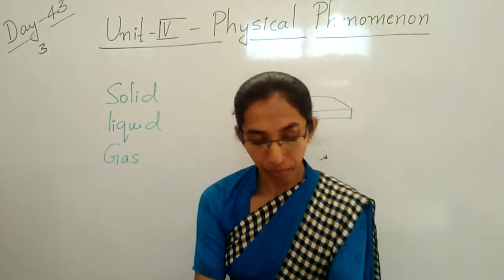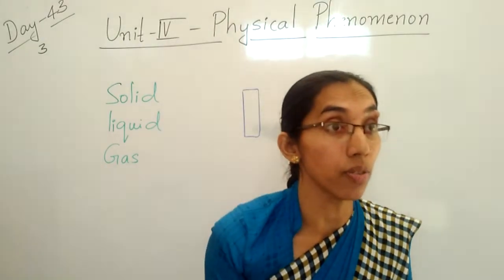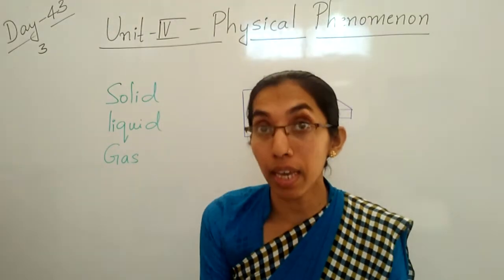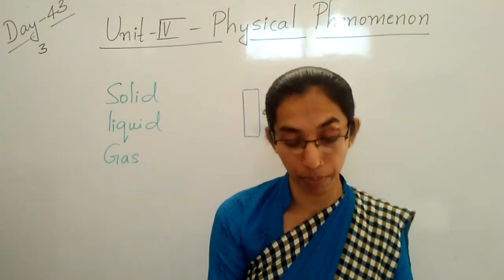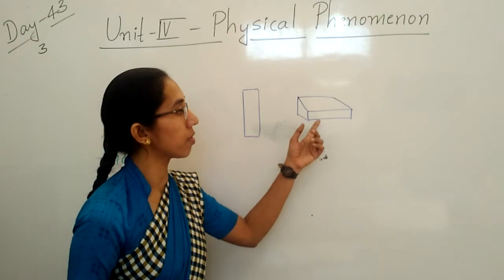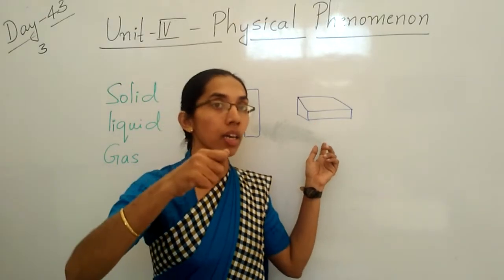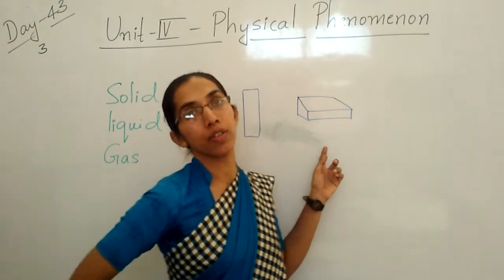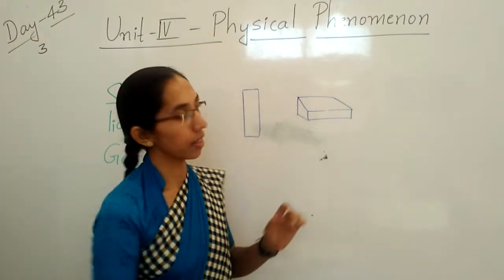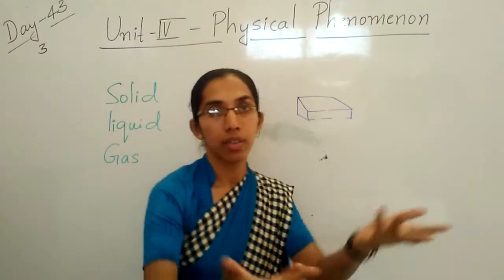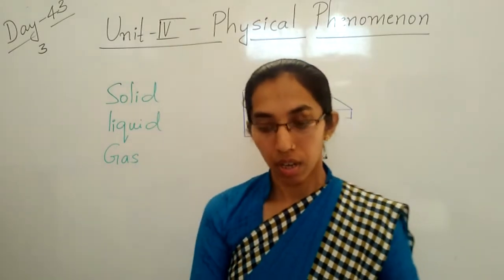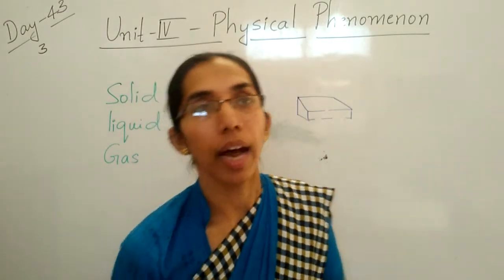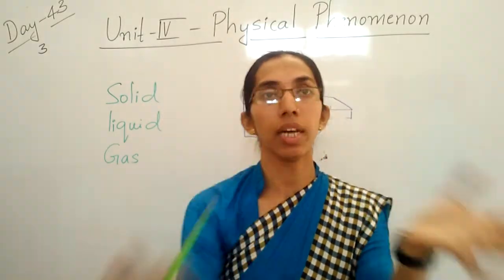Clear, children? Solids can change their shape. How do they change their shape? Solids can change their shape by external force. If you break this, then it becomes two pieces. The shape is changed. Take one stick and break it in the middle.